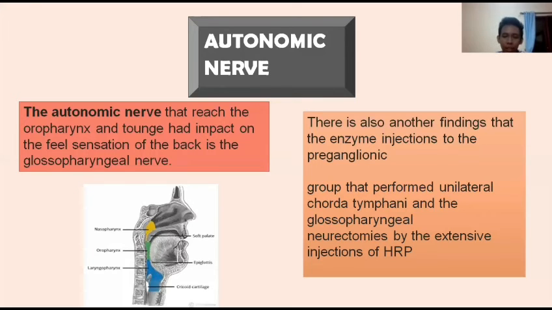The autonomic nerve that reaches the oropharynx and tongue has an impact on the sensation of the back of the tongue via the glossopharyngeal nerve. Based on research, lingual ganglia are formed by parasympathetic neurons that obtain preganglionic projections from the medulla. There are also other findings that enzyme injection from the preganglionic group that performs glutamatergic chorda tympani and the glossopharyngeal neurons are affected by the extensive injection of HRP. So it had a lot of impact on multiple levels of the brain, mostly at the cortical level.